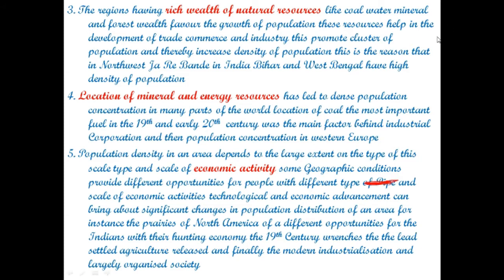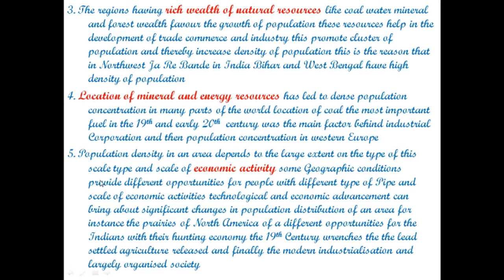Next point, population density in an area depends to a large extent on the type and scale of economic activity. It means in what kind of economic activities the people of that area are busy or through which economic activities they are earning.